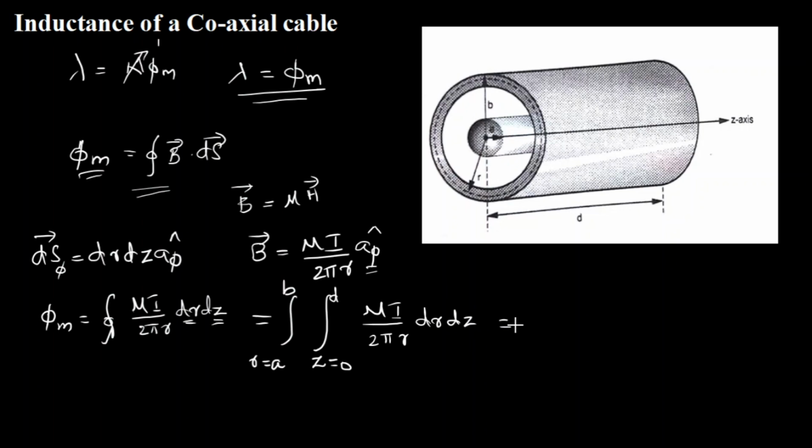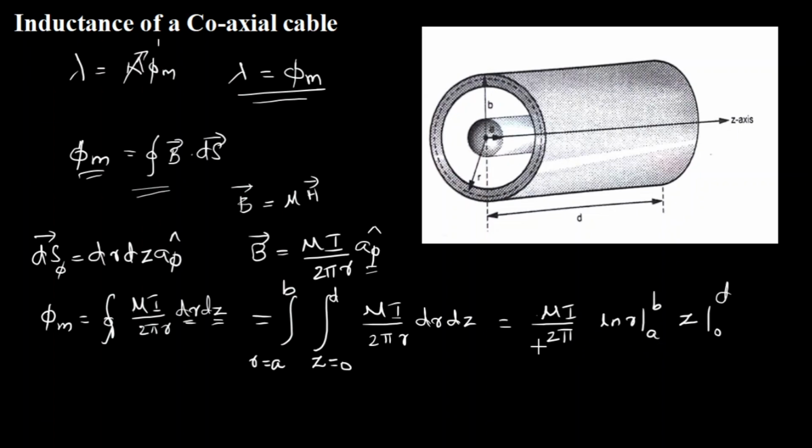So if I integrate this, mu I by 2 pi, all these values are constant, so I'll put it outside. So I have to integrate 1 by r dr. Integral of 1 by r is ln r from the limit a to b, and integral of dz is z, and that is from 0 to d.